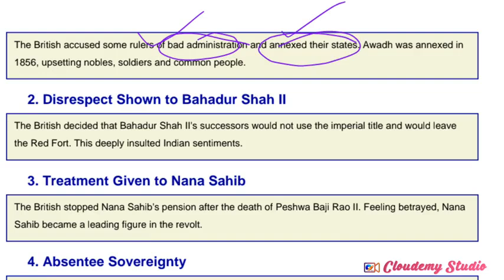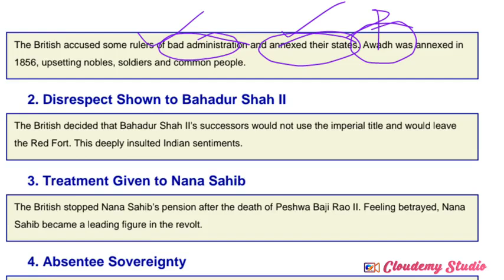This is what we call misrule. It meant that those states were not being managed properly under the Indian rulers, so they required British administration. This policy was introduced by the Britishers, especially based on this misrule.